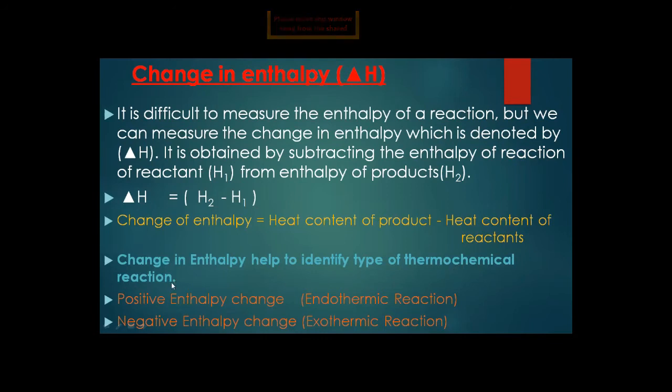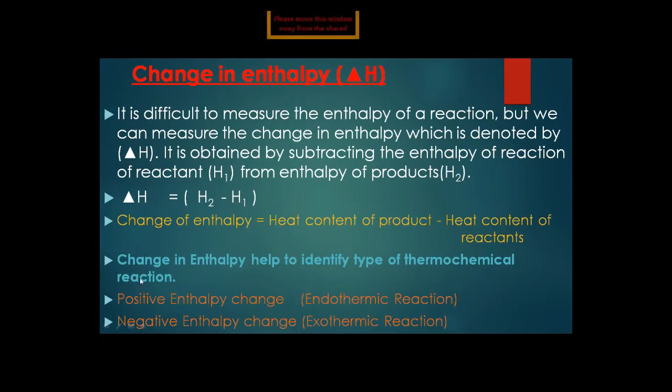What are these called? Thermochemical reactions. And we know that very well. Thermochemical reactions are of two types: endothermic reactions and exothermic reactions. Endo means inside and therm means heat; exo means out. So endothermic reactions are those that need heat, they need energy to complete the reaction. Whereas exothermic reactions release energy outside, to the surroundings.